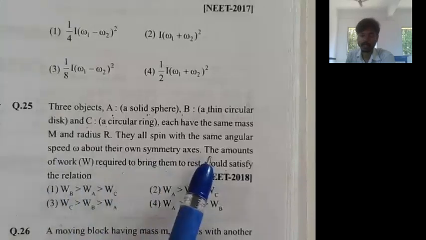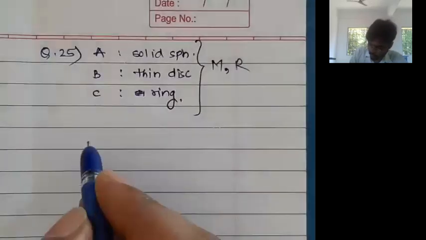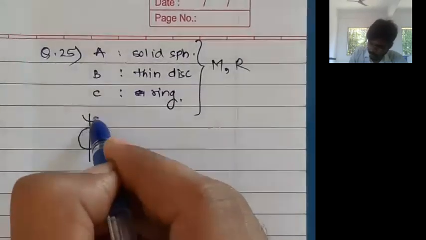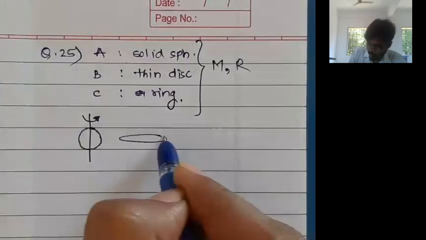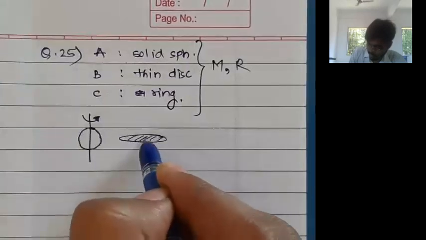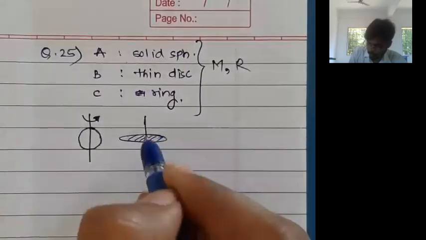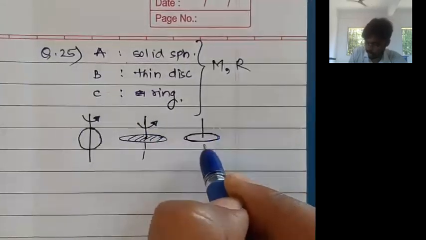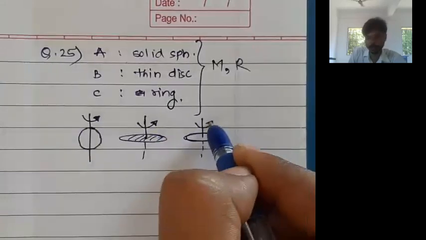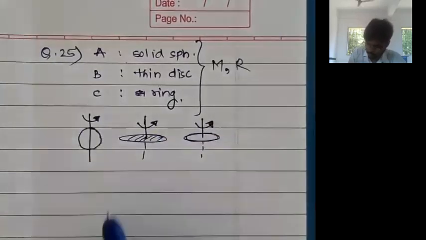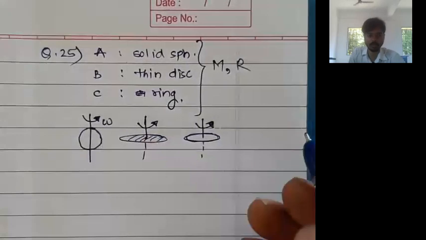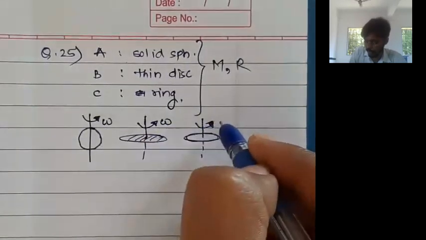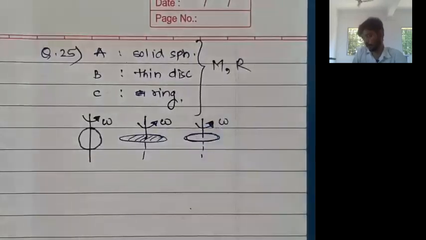Now we want to stop these objects. Sphere is rotating about its axis of symmetry. Thin disk is also rotating about its natural axis of symmetry. And the ring is also rotating about its own natural axis of symmetry. Now we have to bring all of them to rest. Sphere, disk and ring are all rotating with the angular velocity omega.